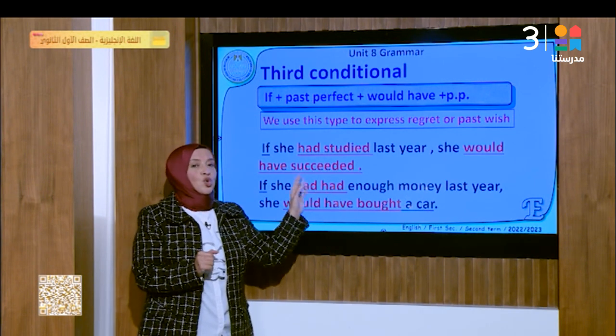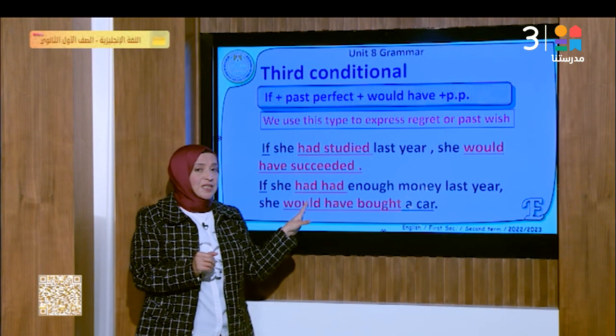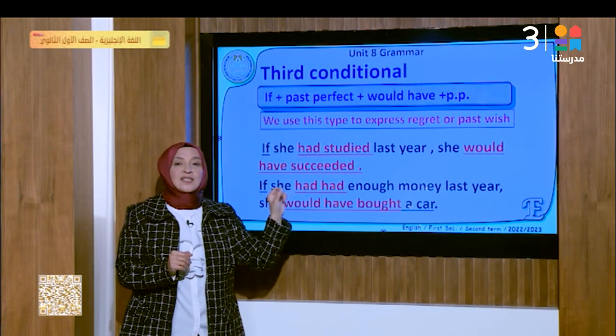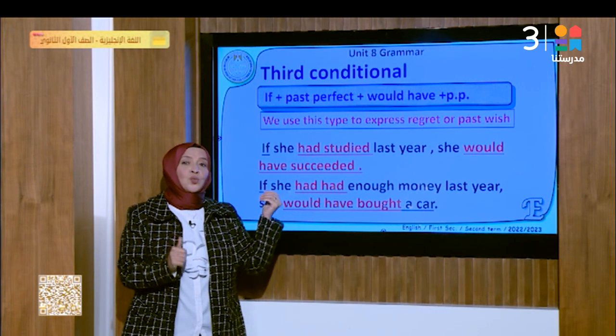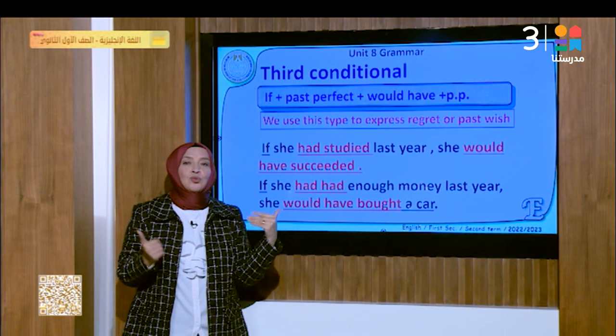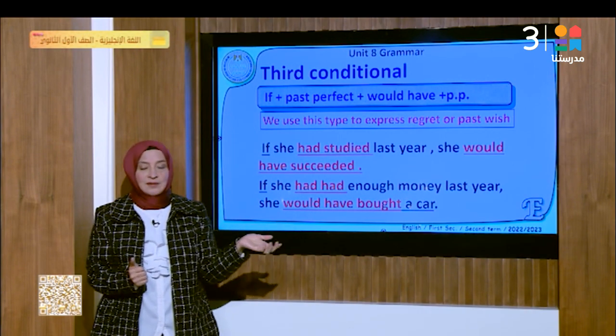past tense. So when we want to express the past tense, we use the third conditional. What does it express? It expresses either a wish, something we wished we had done, or regret, something we had done but we regret it. We are sorry that we did it.